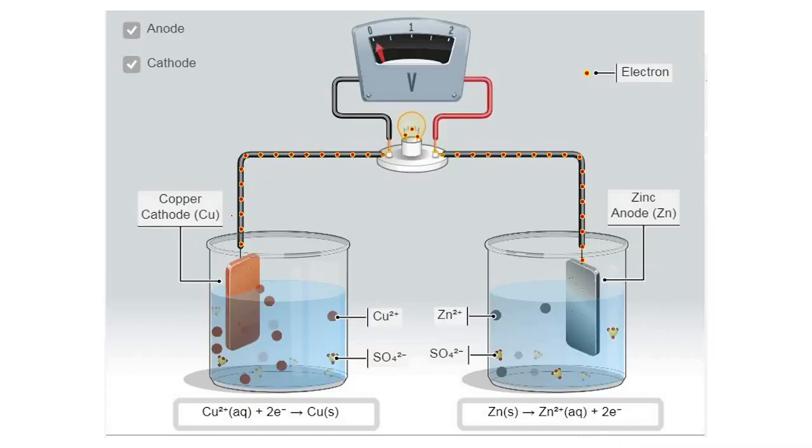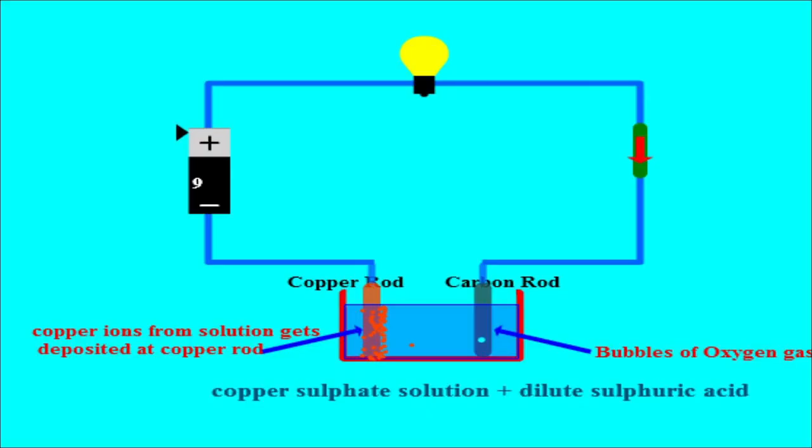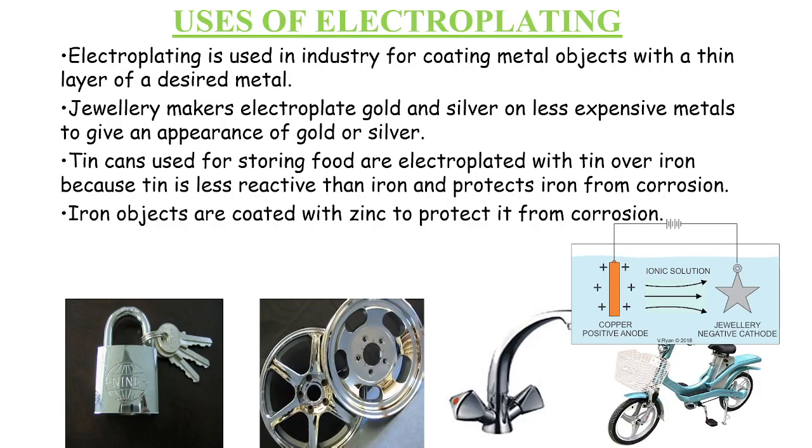Okay, so here you have the picture wherein I have tried to put up everything. Here we have one copper plate and the other we have used a zinc plate. In the experimental setup, copper sulfate is used, and copper is getting deposited at the anode, and sulfate will get deposited at the cathode. Okay, that's another picture.